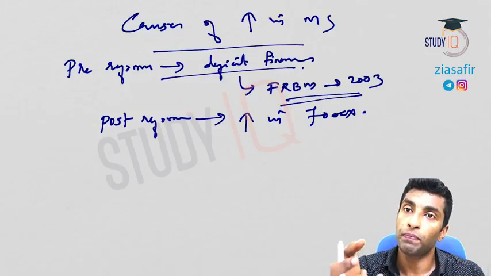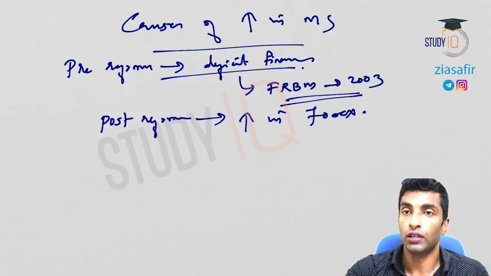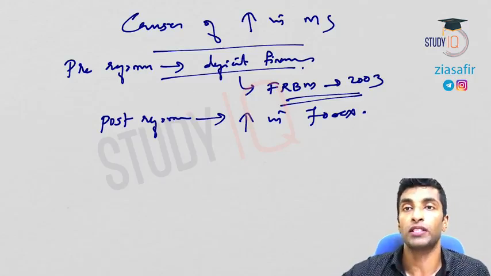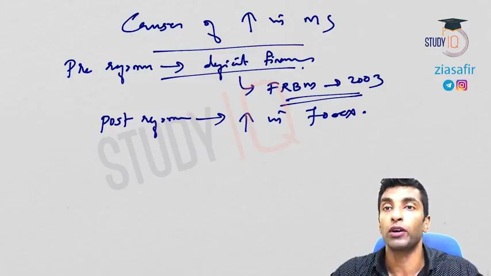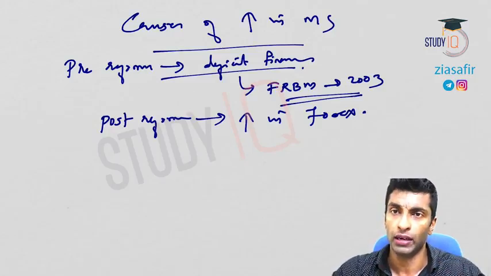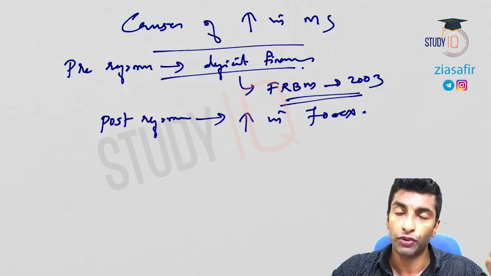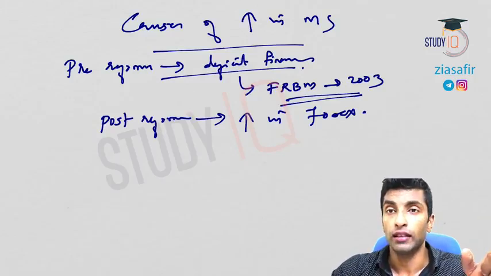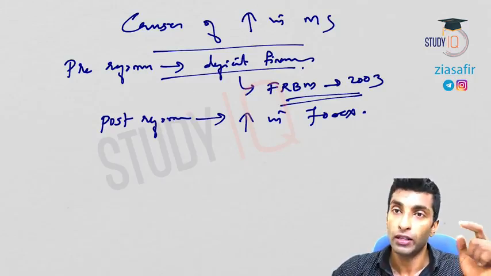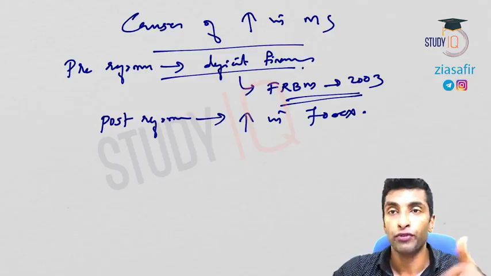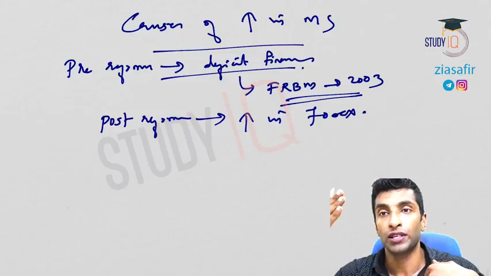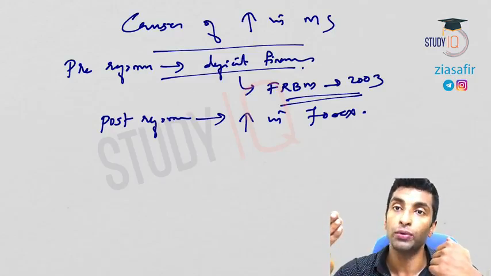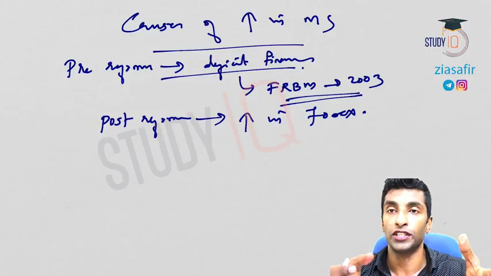But even if it is old money, if it is given instead of forex, when the dollar is coming, it will be circulated in the market. So it will be part of M0 then, and then it will be part of money supply. 5.6 times increase will be there. So in the post-reform period, the reason for money supply increase is actually the increase in forex. Okay, so forex coming, increase money supply. Forex going, decrease money supply. Forex coming, results in inflation. Forex going, results in decrease in inflation.